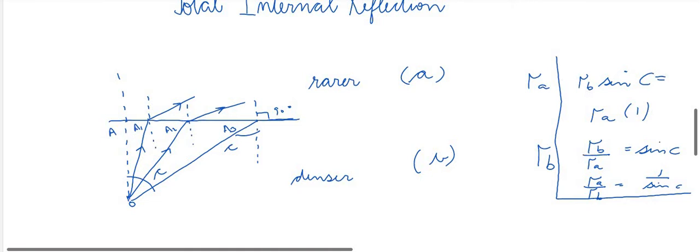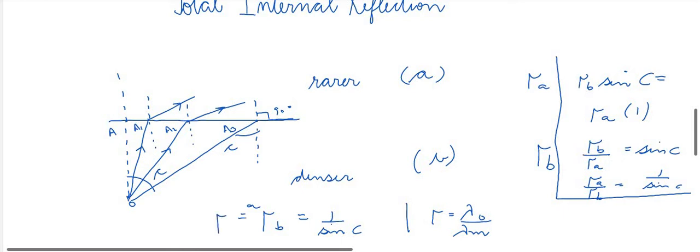Now we can write it as mu equal to 1 upon sine of critical angle. And mu can be written as lambda 0 upon lambda m. This is mu. What is lambda 0?